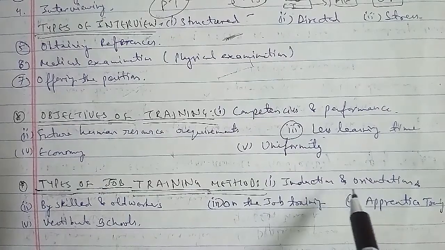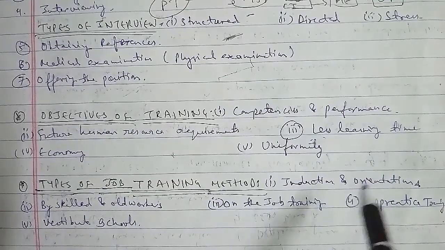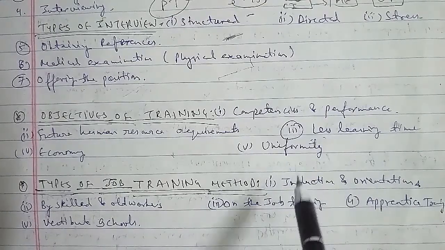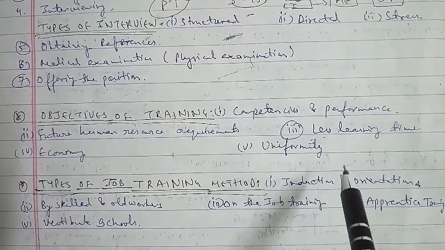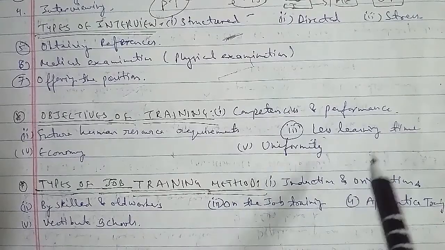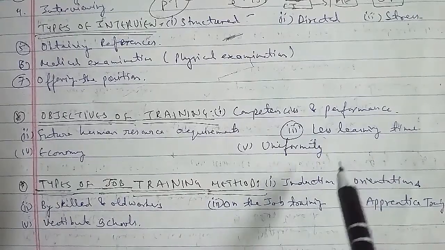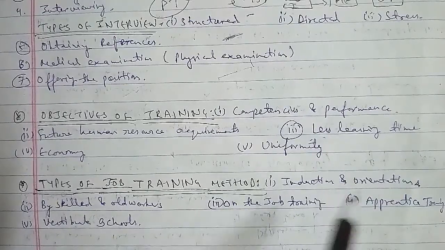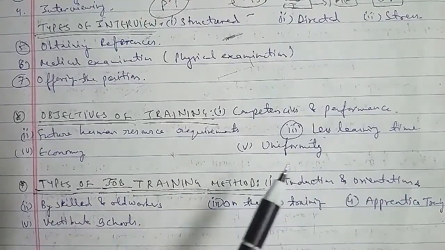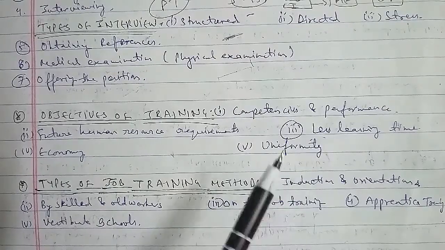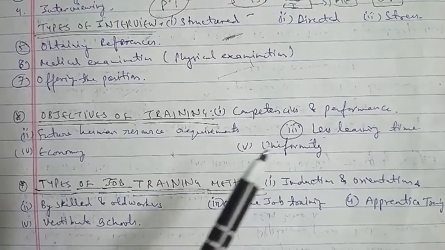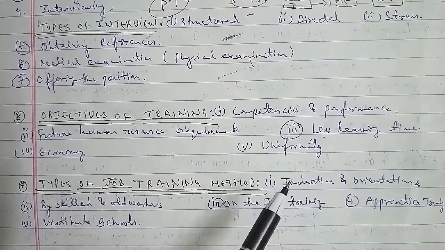conducted through which the various skills related to the job and knowledge can be acquired. The second is skilled and old workers. Here the new workers are accompanied with old skilled workers for a few days, and the new workers observe the methods and procedures adopted by the skilled workers as well. In regard to it, the new workers also learn safety precautions to be followed and the standards of performance and quality control checks as well.